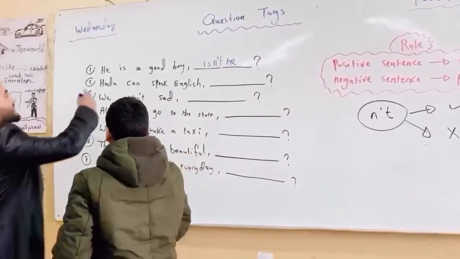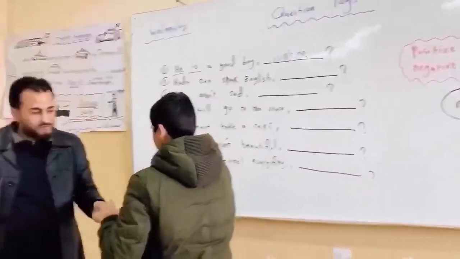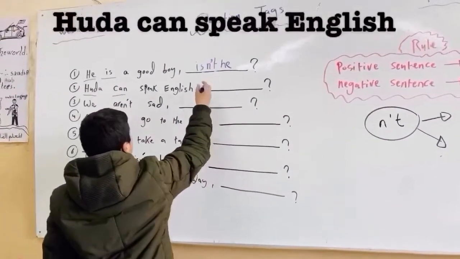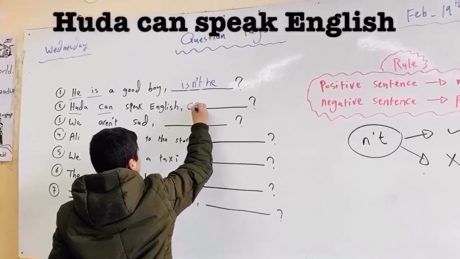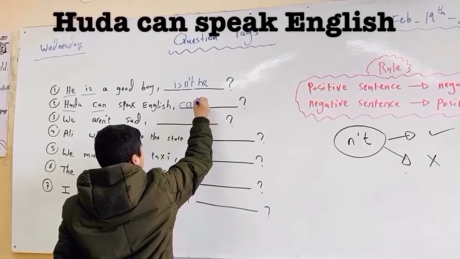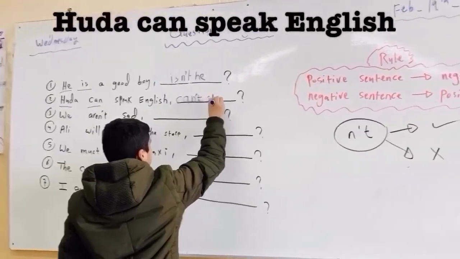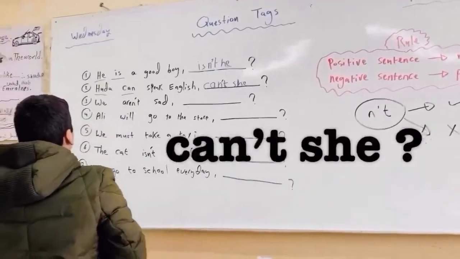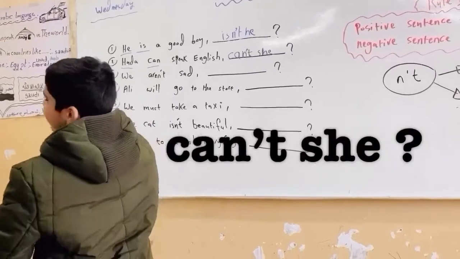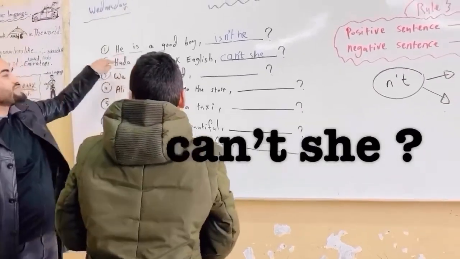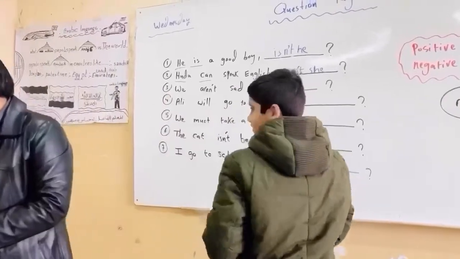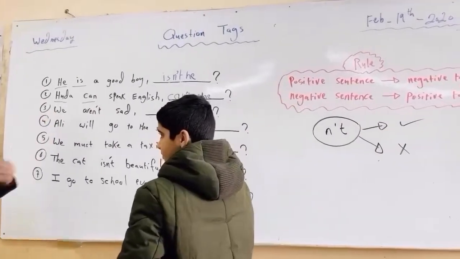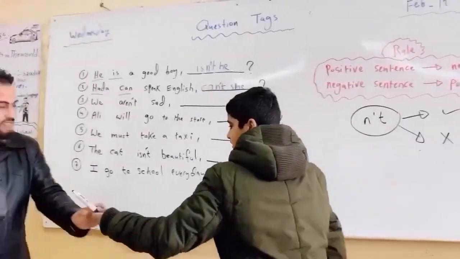So here, Ahmed Saleh, he and is. Yes. The work is on the subject and the verb. Helping verb, okay? So, Noor, read please. Huda can speak English. Can't she. She, very nice. Instead of Huda, we have to use a pronoun, okay? Very nice. So, Huda, she. Ali, he. The boys, they. Very nice. Thank you, Noor.